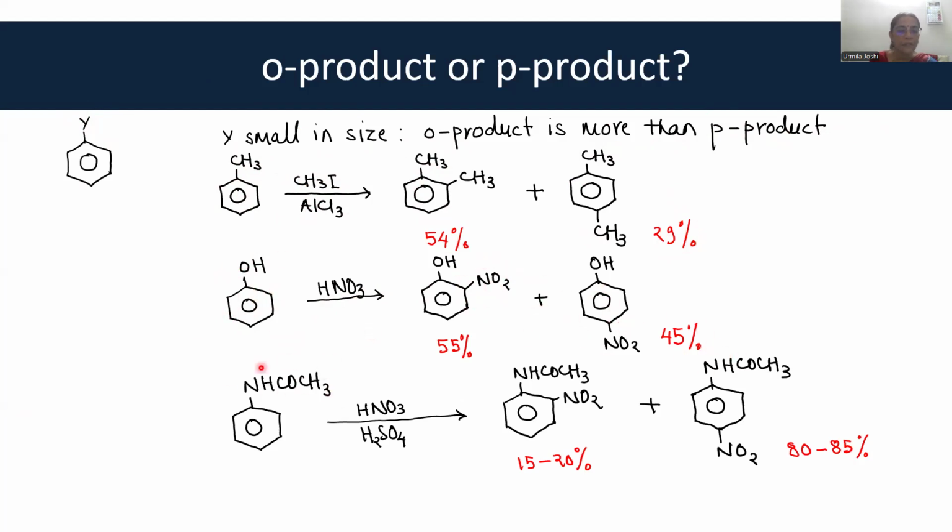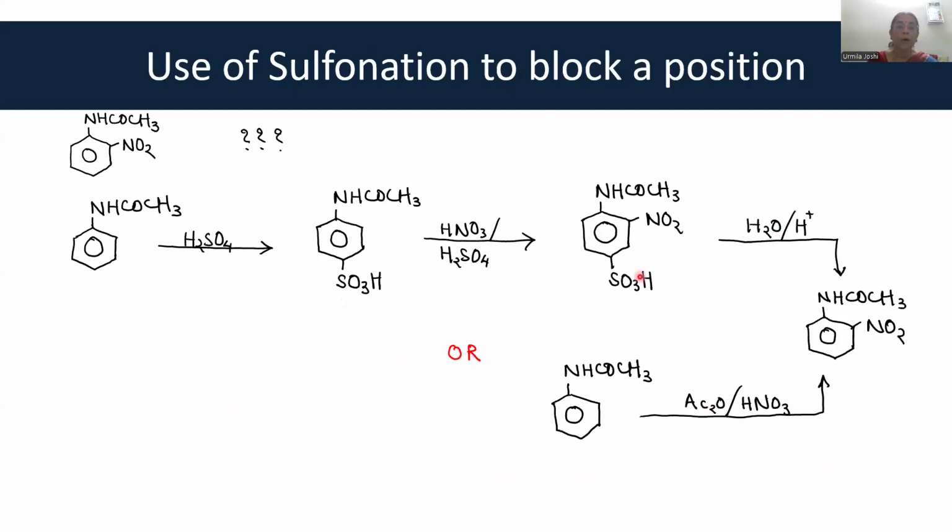But as the size of the group becomes larger, the same nitration reaction as in phenol gives ortho-nitroacetanilide in very small amount, but para-nitroacetanilide in a larger amount. Now, continuing with this, you know that ortho-nitroacetanilide will not be so easily formed with electrophilic aromatic substitution. It is only 15 to 20%.